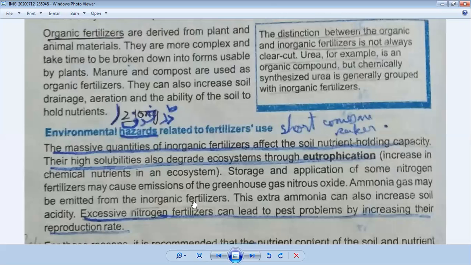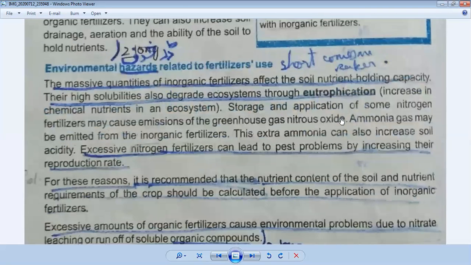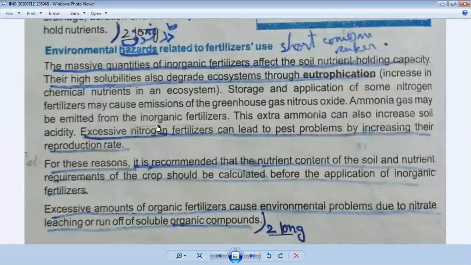Ammonia gas may be emitted from the nitrogen fertilizer. The extra ammonia can increase soil acidity. Ammonia gas NH3 may be emitted from applied inorganic fertilizer. This extra ammonia can also increase soil acidity. Fifth point is pest problems. Okay, excessive nitrogen fertilizers can lead to pest problems by increasing their reproduction rate.